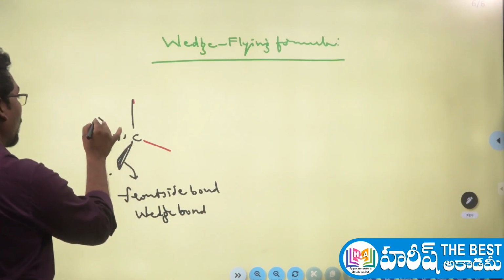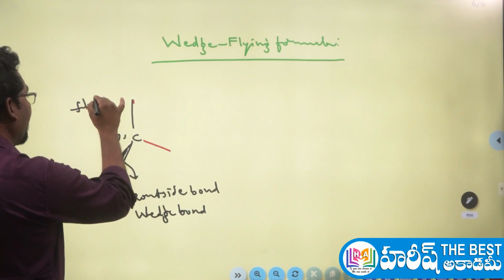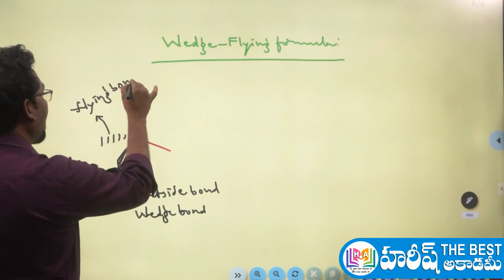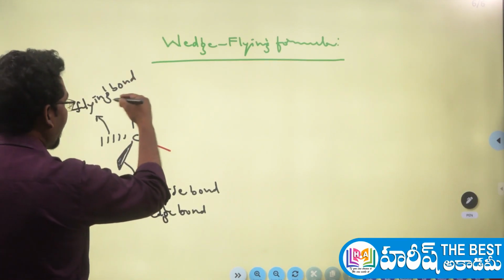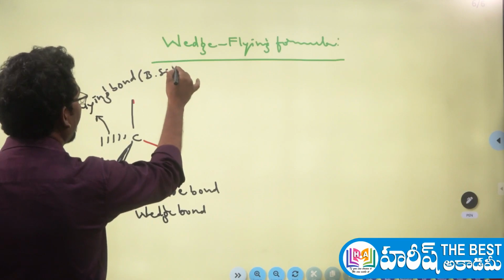And this is a flying bond. The flying bond always exists on the backside, the backside of the imaginary plane. Flying bond is nothing but the backside bond. What is this? This is a backside bond.